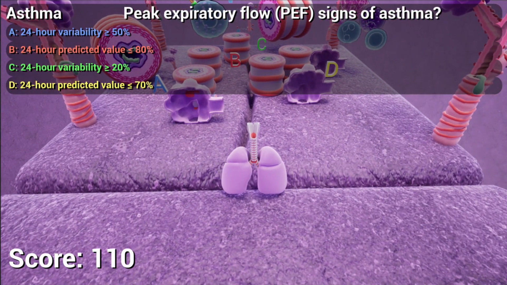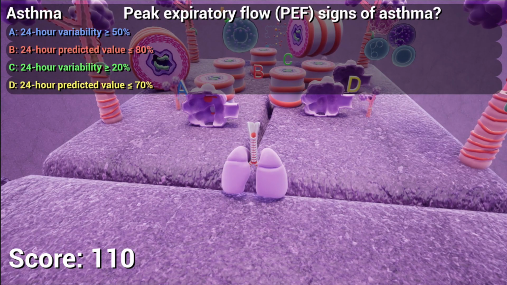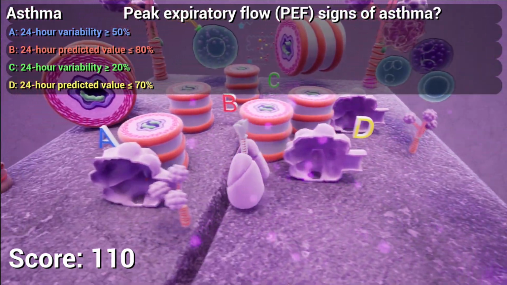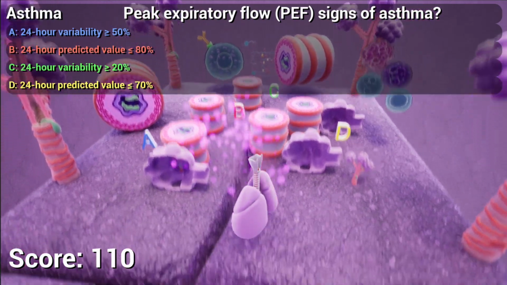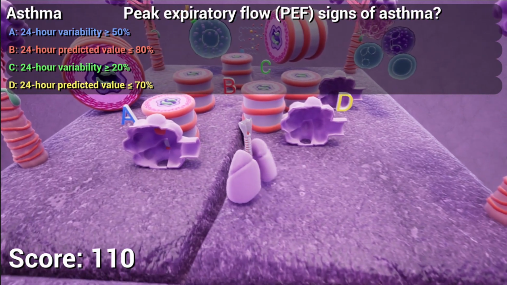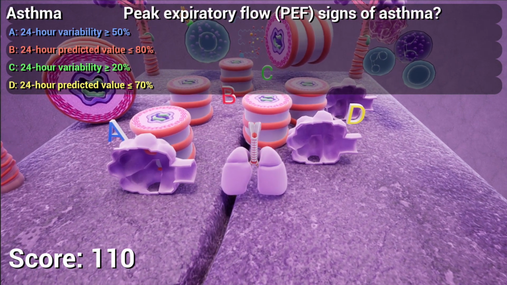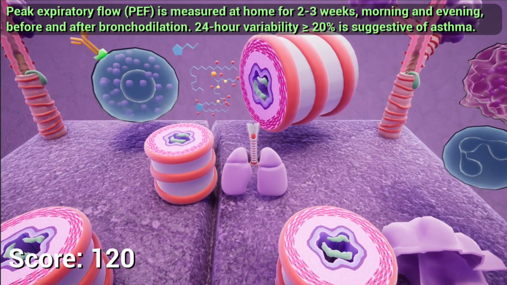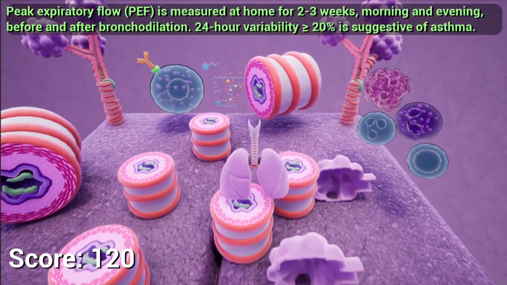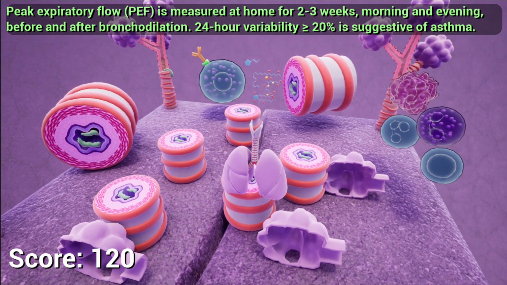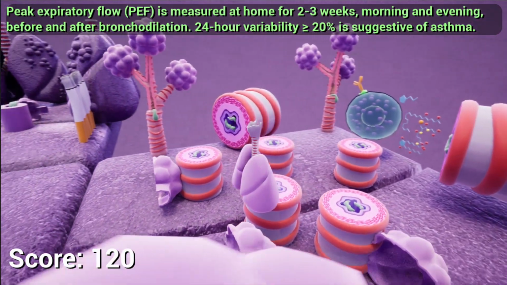What are the peak expiratory flow signs of asthma? A. 24-hour variability of at least 50%. B. 24-hour predicted value less than or equal to 80%. C. 24-hour variability of at least 20%. Peak expiratory flow is measured at home for 2 to 3 weeks, morning and evening, before and after bronchodilation. A 24-hour variability of at least 20% is indicative of asthma.